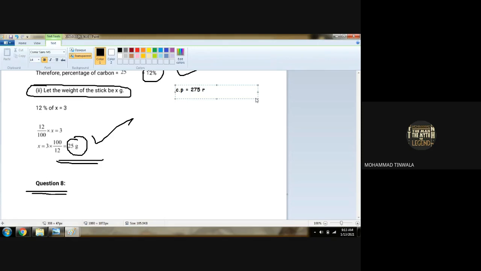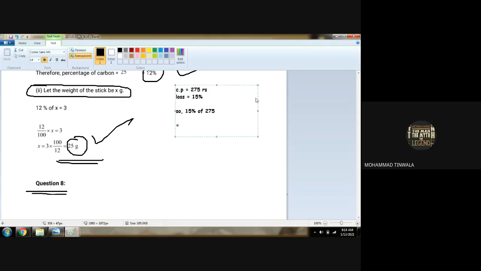Chalo. And loss we know. I'm sorry. We know loss is equal to 15%. So can I say 15% of 275? As simple as this.